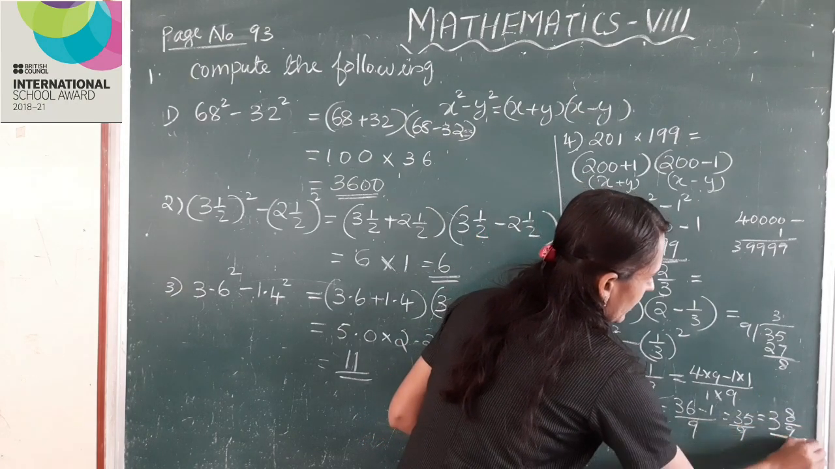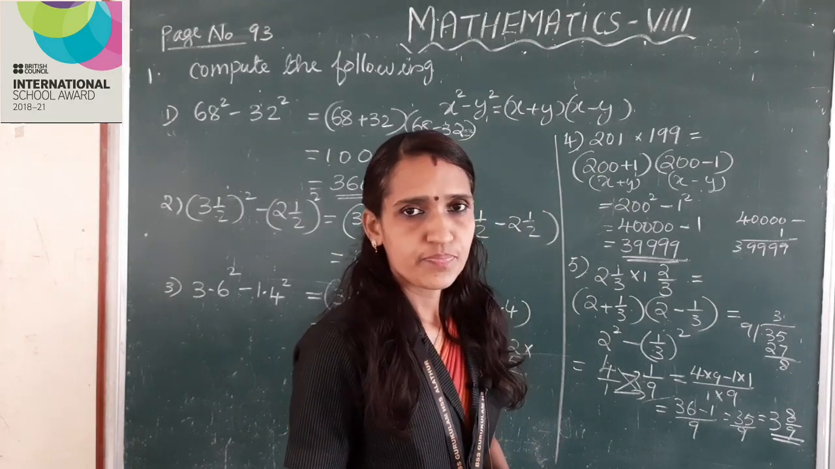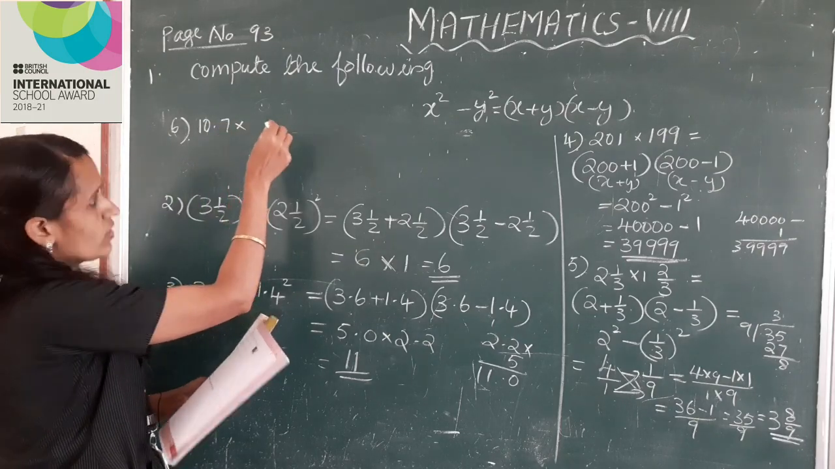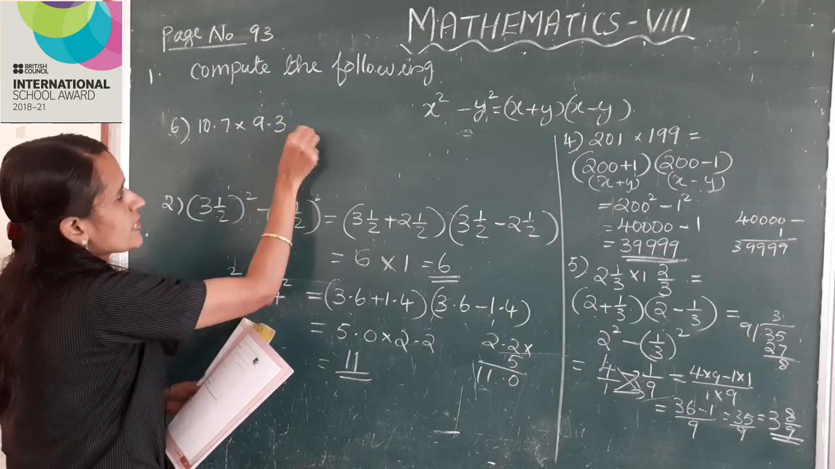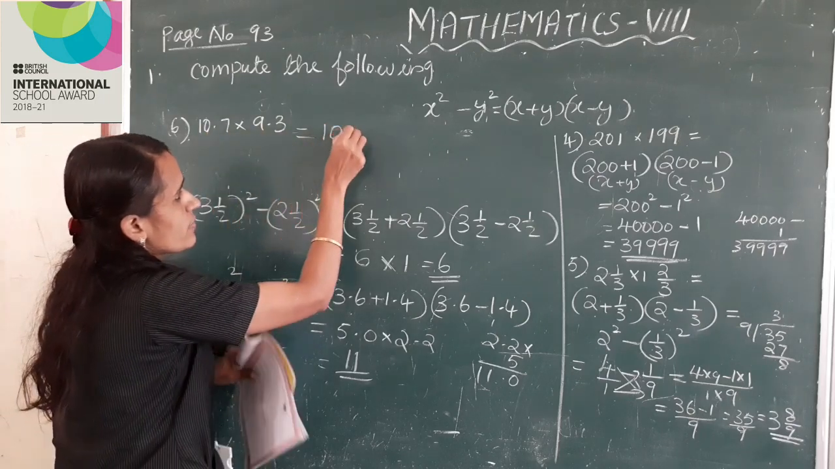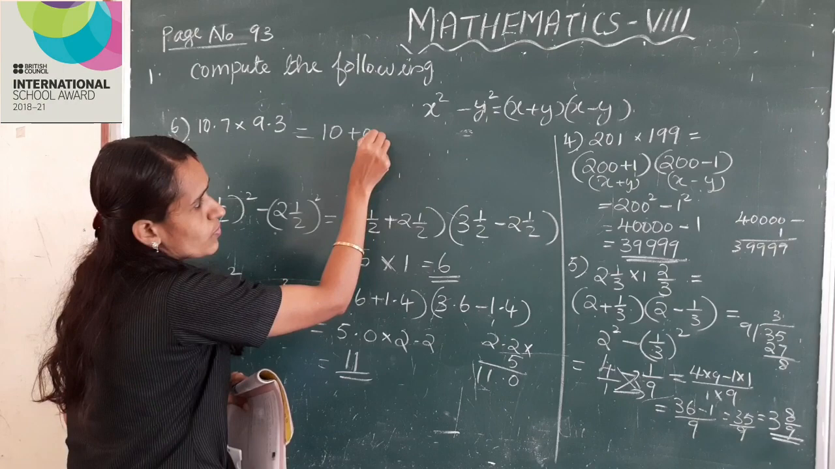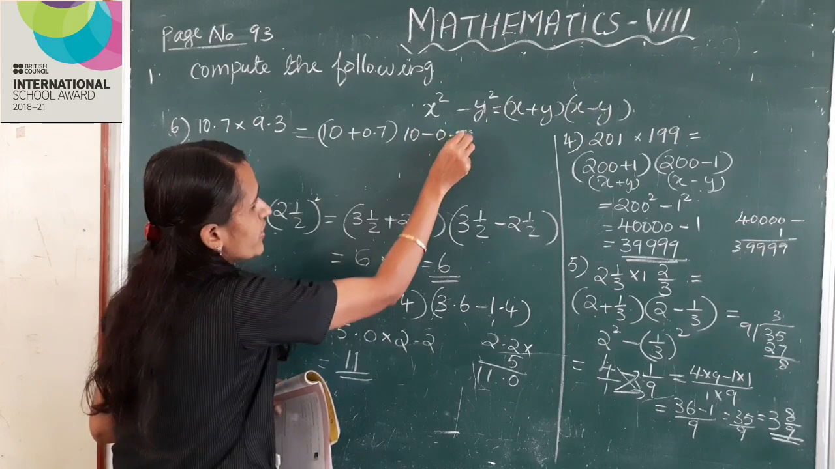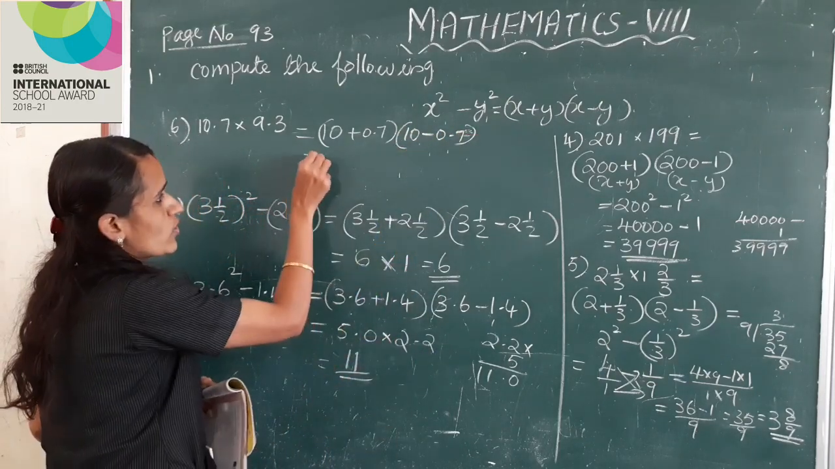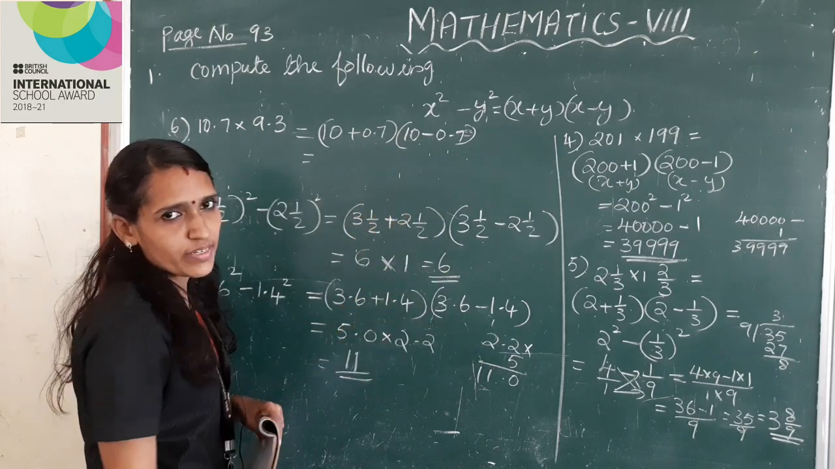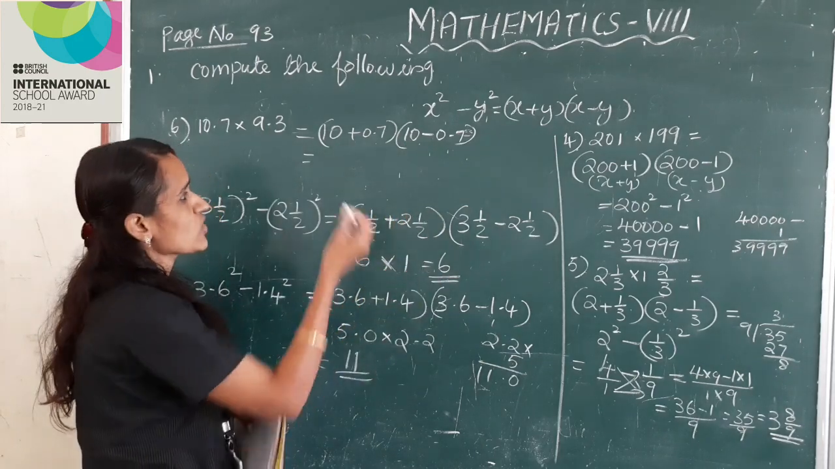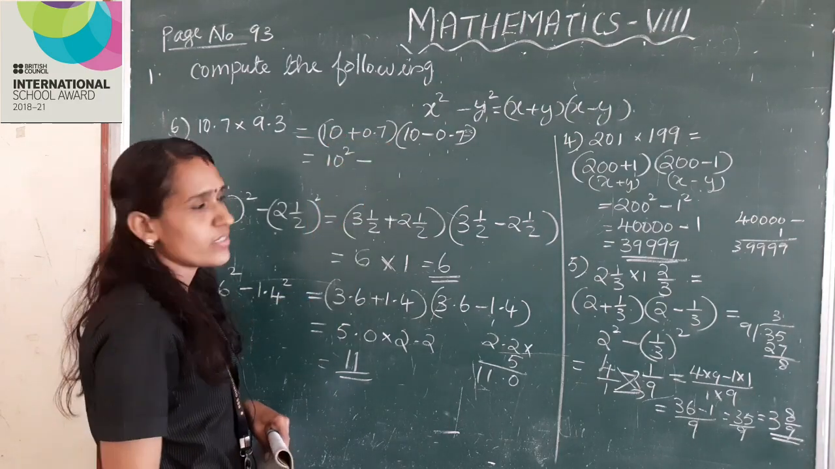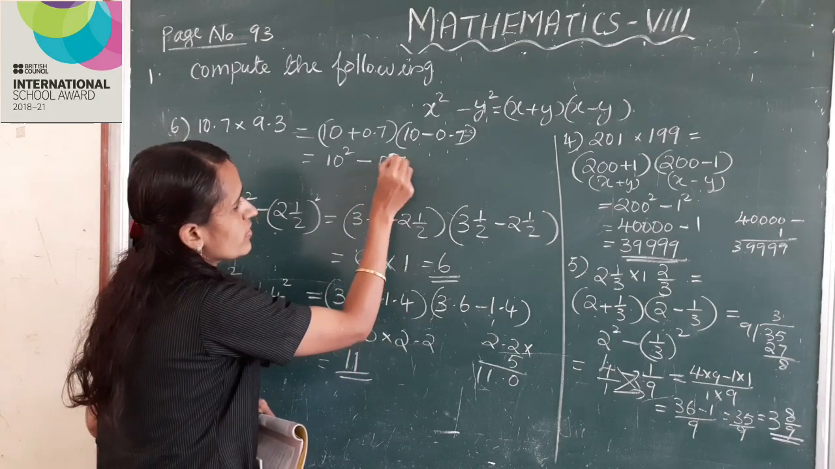8 by 9. Clear? Sixth one, 10.7 into 9.3. This can be written as 10 plus 0.7 into 10 minus 0.7. This is of the form x plus y into x minus y is equal to x square minus y square. Here x is 10, that is 10 square minus, here y is 0.7, that is 0.7 square.